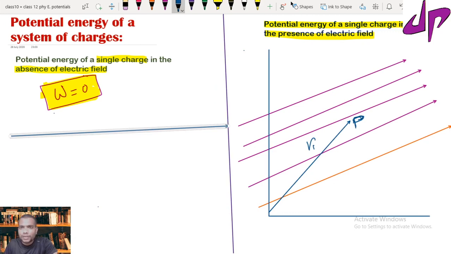What we need to define is the potential energy at this location. That is our task. For that, what we have to do is go all the way from infinity and bring a test charge. Let Q be my test charge. I am bringing it all the way from infinity to a location, point P.